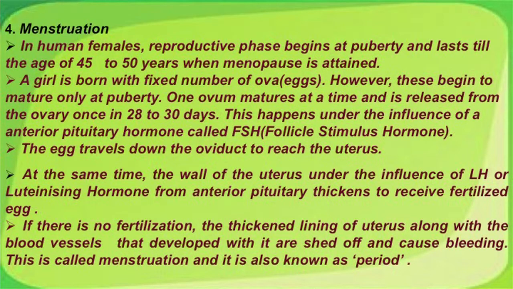Egg travels down the oviduct to reach the uterus. At the same time, the walls of the uterus, under the influence of luteinizing hormone from the anterior pituitary, thicken to receive the fertilized egg. If there is no fertilization, the thickened lining of the uterus along with the blood vessels that develop with it are shed off and cause bleeding. This is called menstruation and is also known as period.